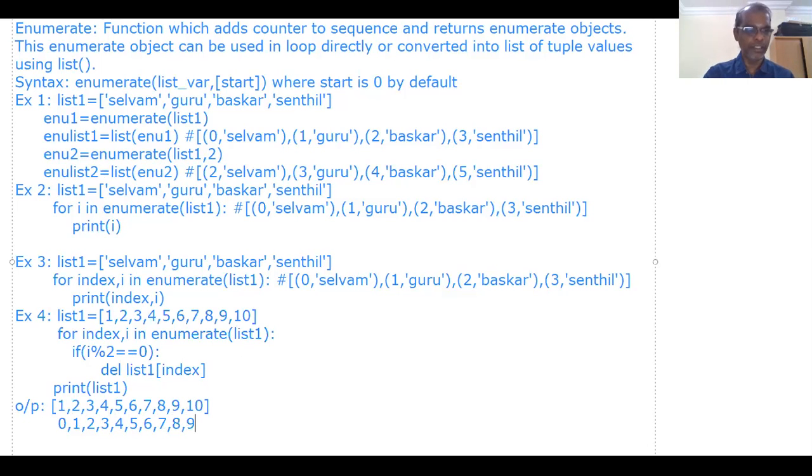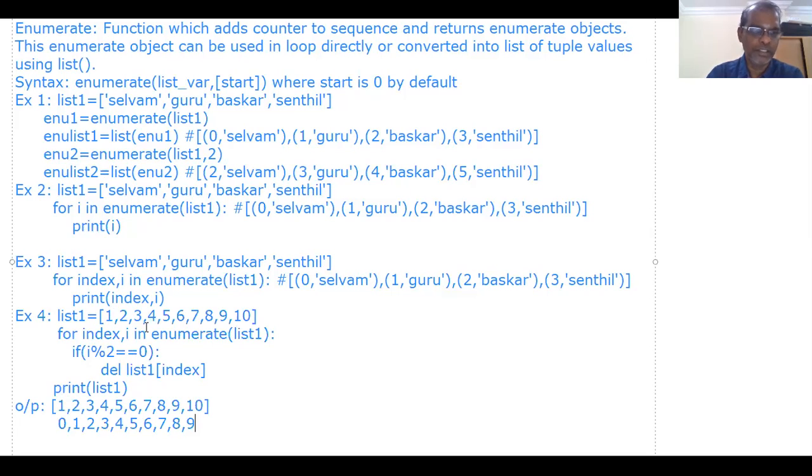So 0 is the index, 1 is the value. Index is assigned with 0 and then I will be assigned with number 1. Now I contains number 1. 1 modulus 2, condition false. This value will not be deleted. Number 1 will not be deleted.